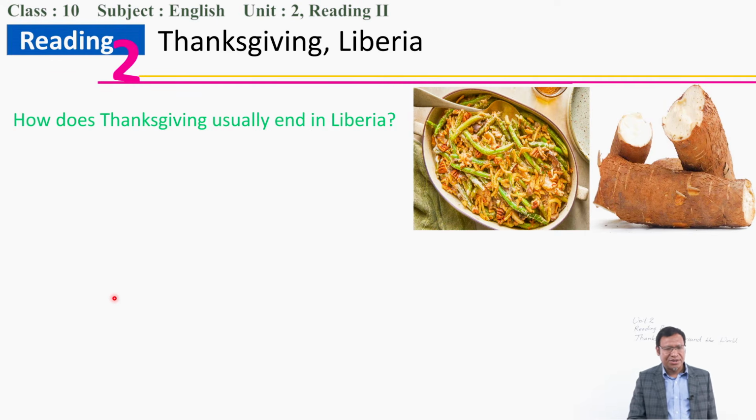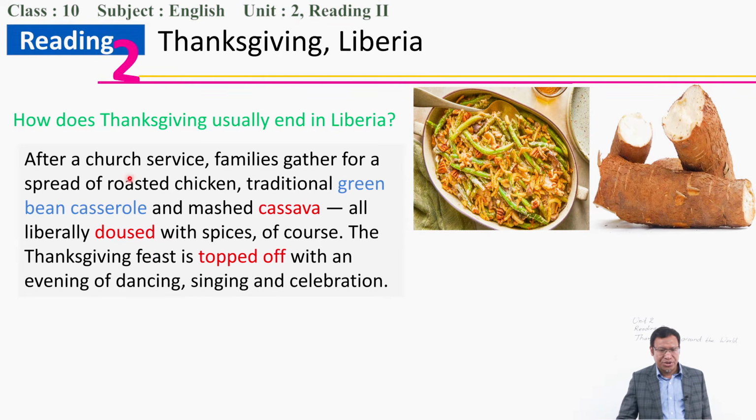So how does Thanksgiving usually end in Liberia? They go to church services, and families gather, as happens in many Thanksgivings. Then they eat roasted chicken, green bean casserole and cassava, all liberally dosed with spices. Of course, the Thanksgiving feast is topped off with an evening of dancing, singing, and celebration. Topped off refers to the ending. So after the feast, it ends with dancing, singing, and celebration.